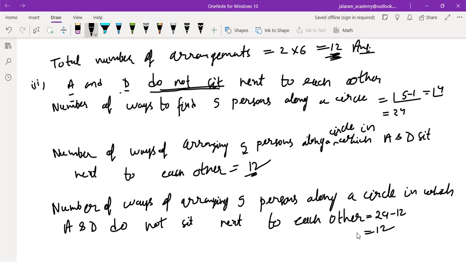This 12 is not the answer. The answer is 12, but not this 12. This 12 is showing only the number of ways of arranging 2 persons next to each other. Meaning in half of them, they are sitting next to each other, and in half of them, they are not sitting next to each other, as there are only 5 persons. Understood, everyone?